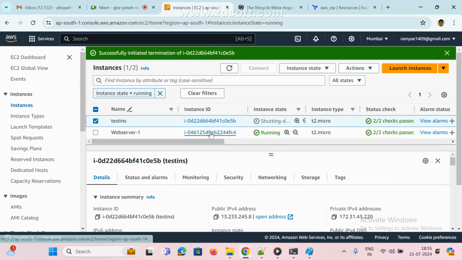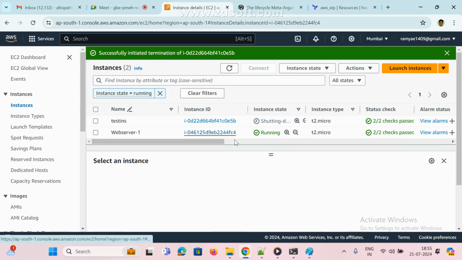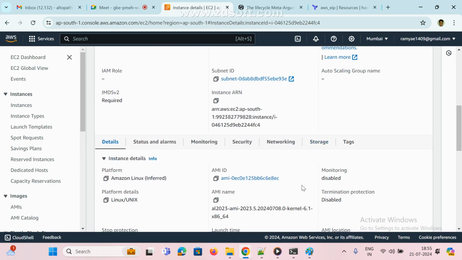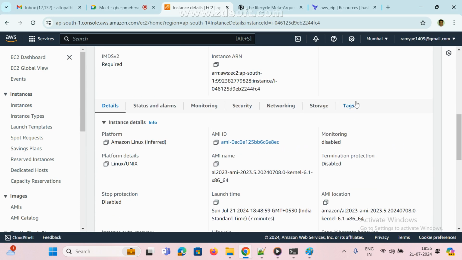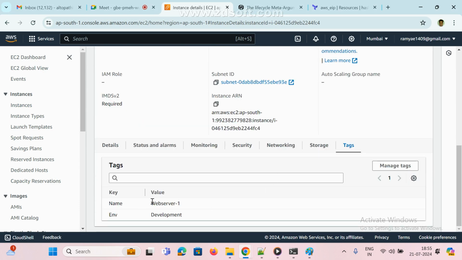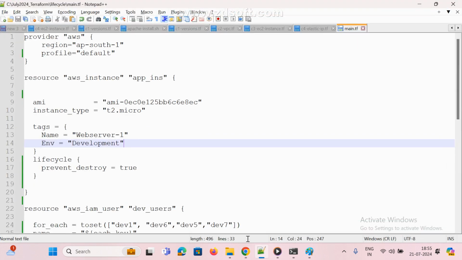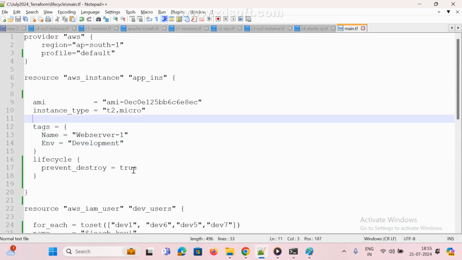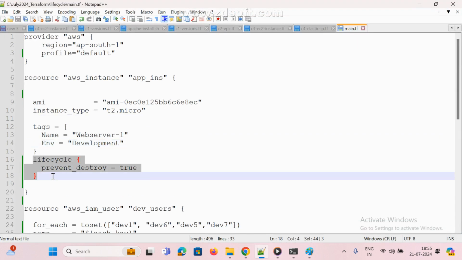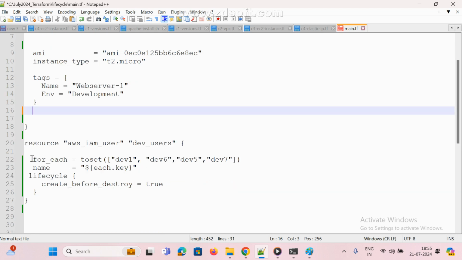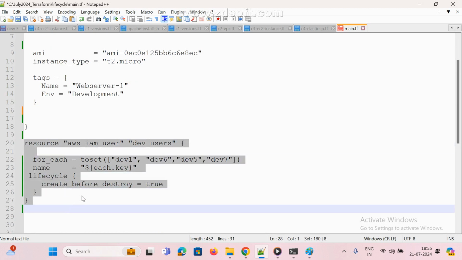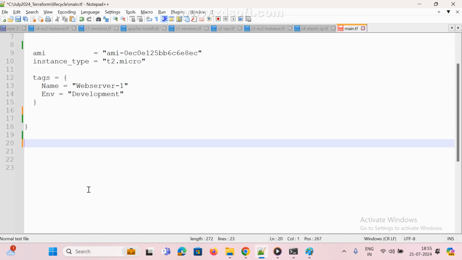Now if we click on this, we have two tags. See here, where are tags? Name equal to web server 1 and environment equal to development. We can add many tags. Now I'm going here. I'm first removing this one. I don't want this one. Anyway, simple, right? Control S, save.